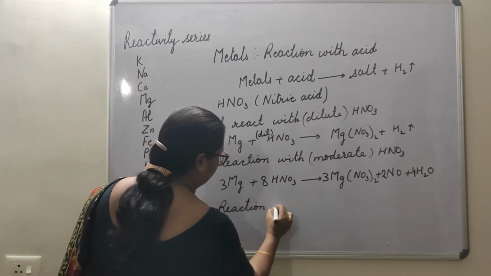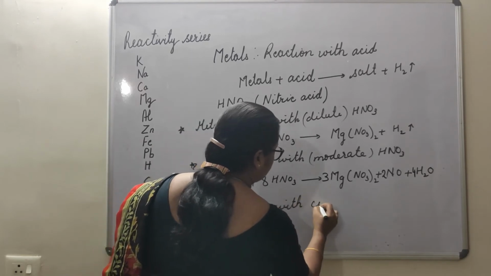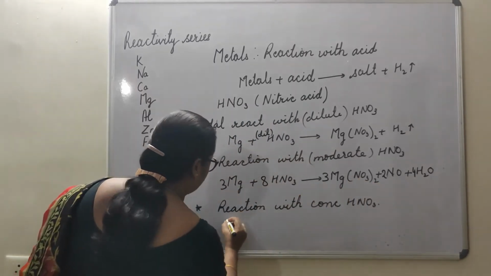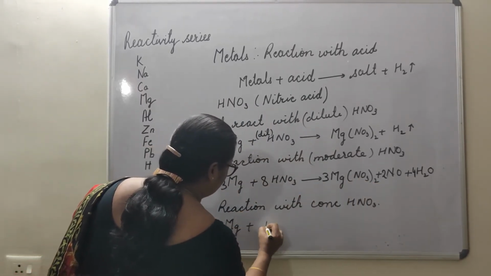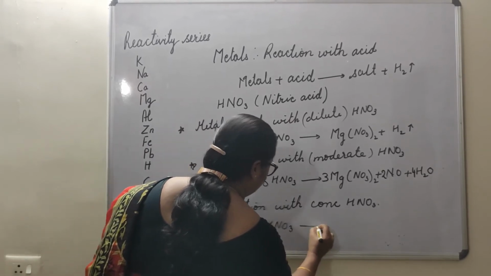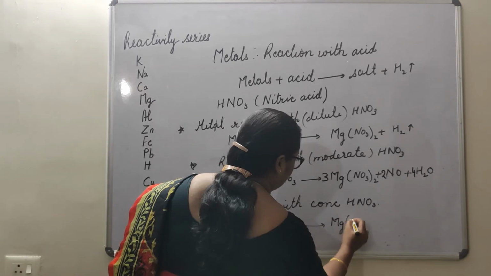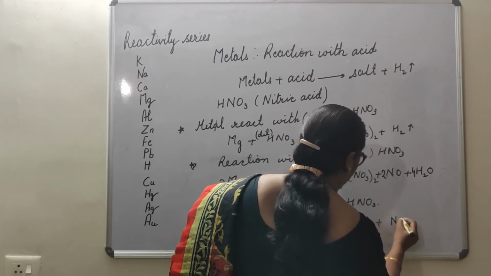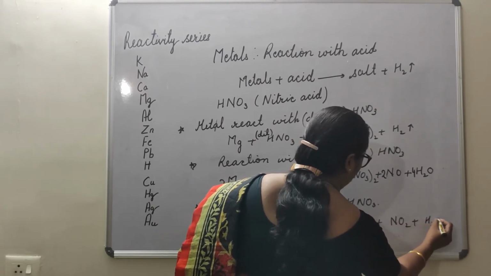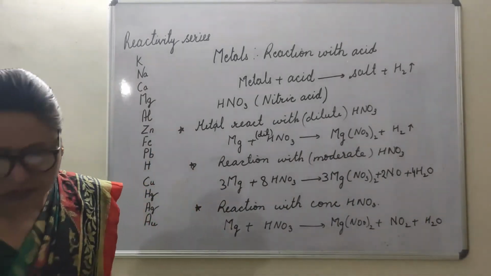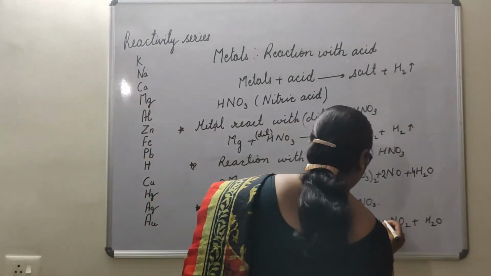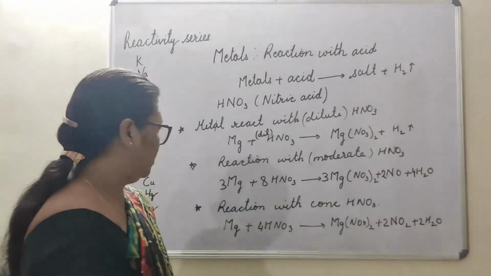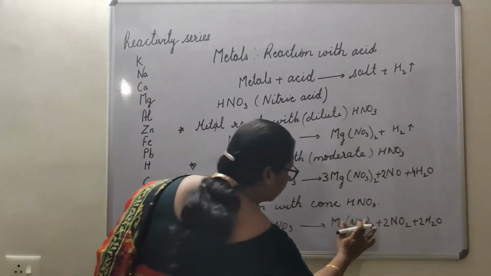Okay, now next is reaction with concentrated HNO3. Here Mg plus HNO3, which is concentrated, we will get Mg(NO3)2 plus NO2 plus H2O. So quickly we will balance it. This is 2, so this will be 4. So this is a balanced equation. This is NO3.